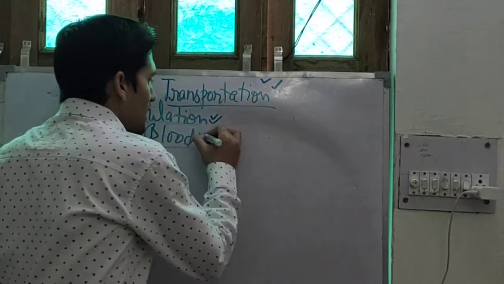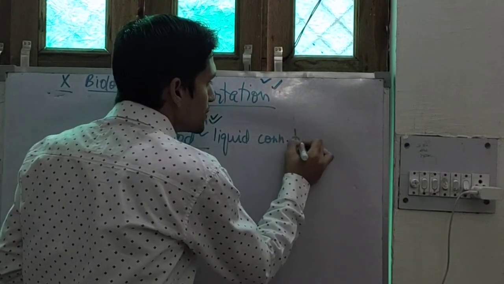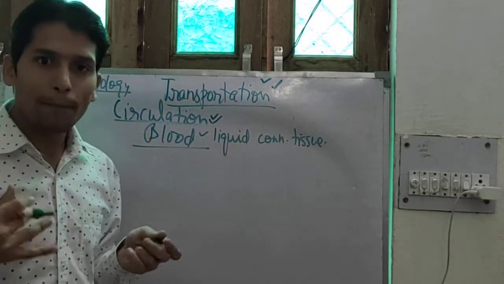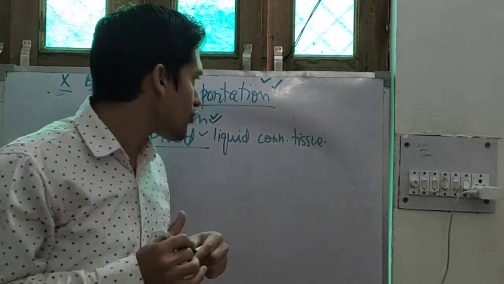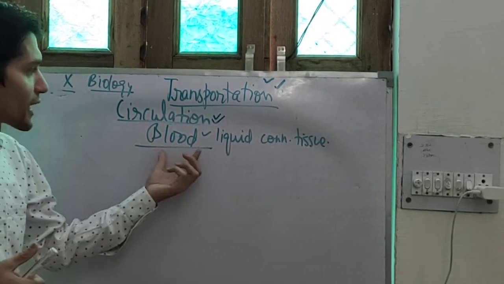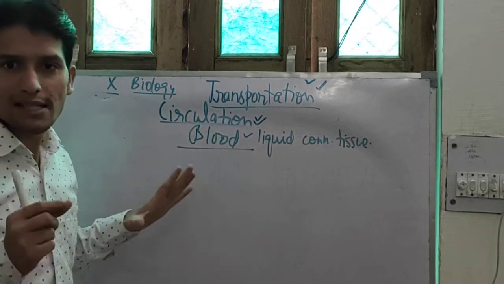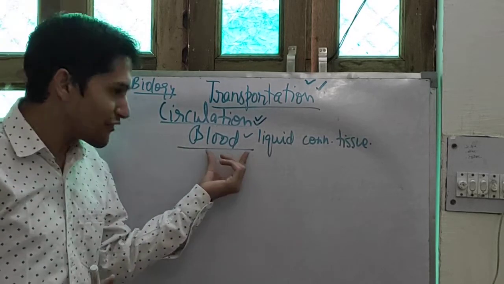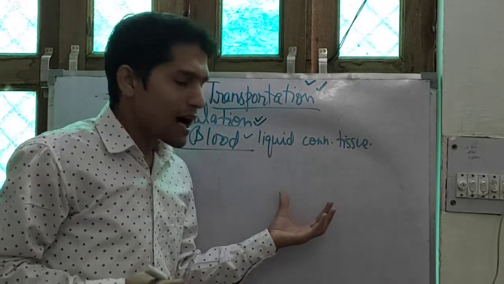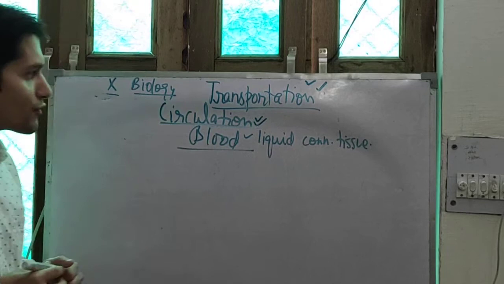Blood is the liquid connective tissue which transports various substances from one part of the body to another part of the body. That means if blood is present in our body, we are alive. If blood is in a very small amount, we can't survive. So blood is life, because through the blood, substances are transported from one part of the body to another.